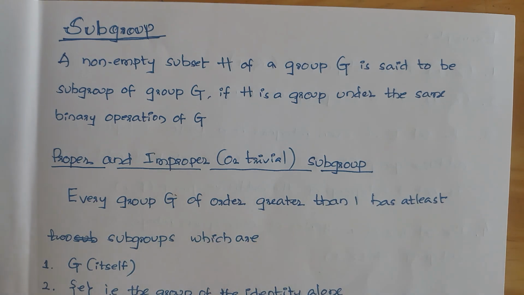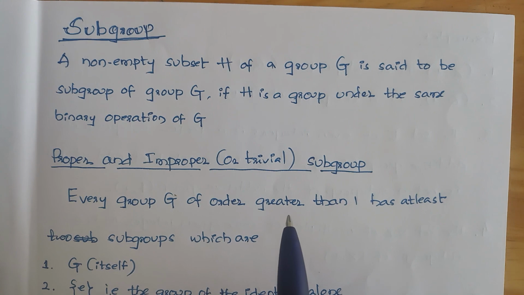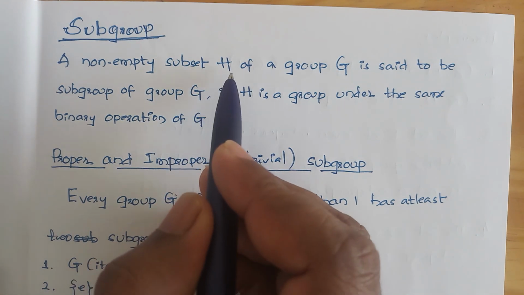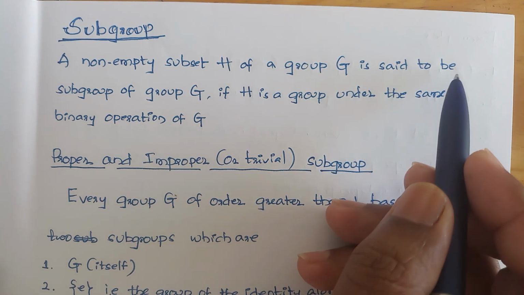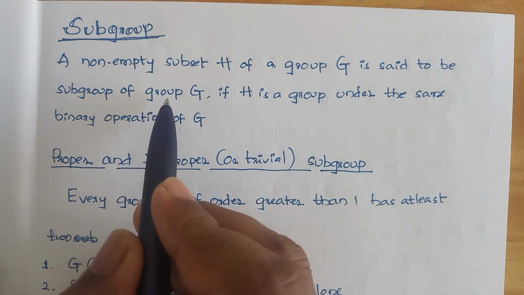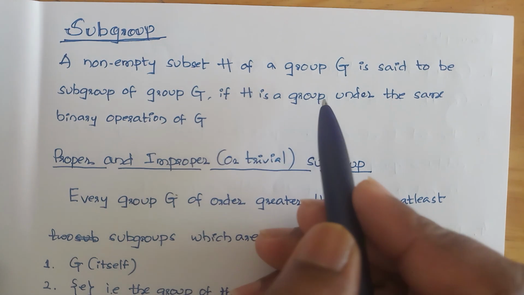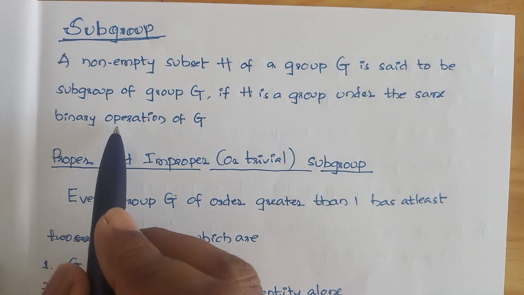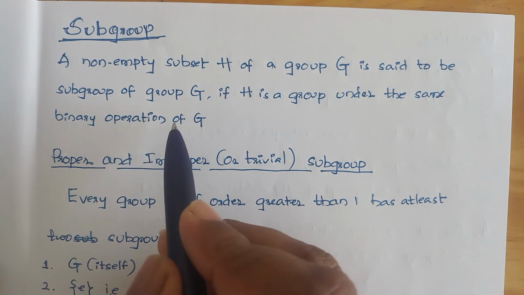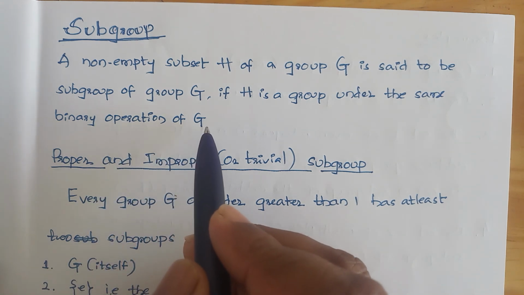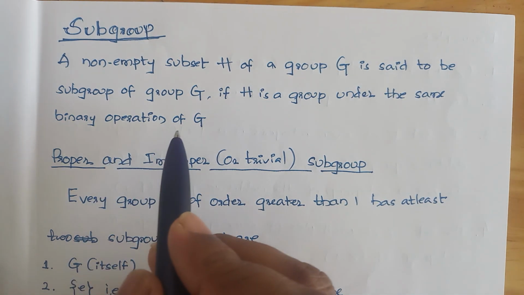Hi everyone, let me see the definition of subgroup. A non-empty subset H of a group G is said to be a subgroup of a group G if H is a group under the same binary operation of G.